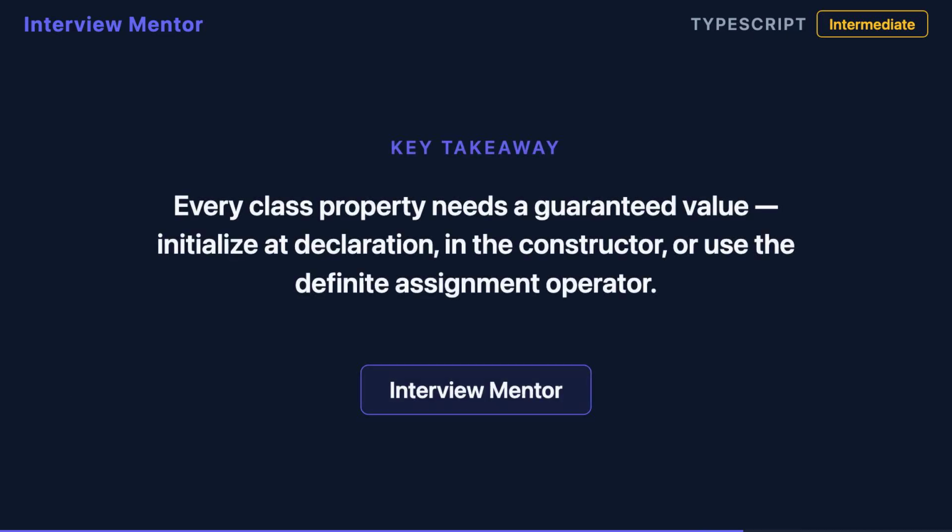In strict TypeScript, every class property needs a guaranteed value. Initialize at declaration, in the constructor, or tell the compiler explicitly with the exclamation operator.